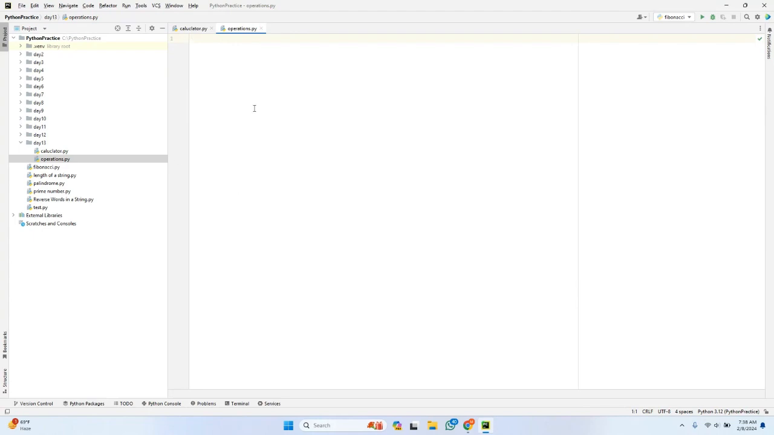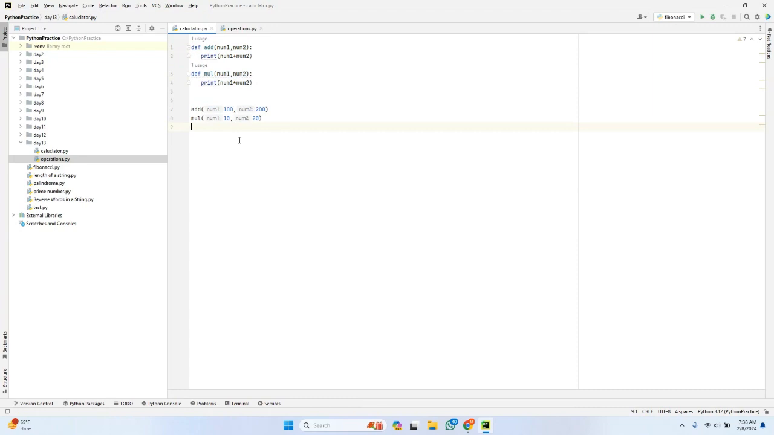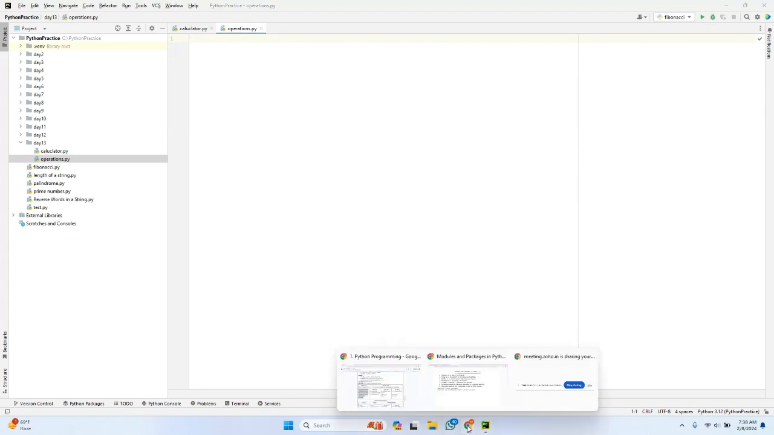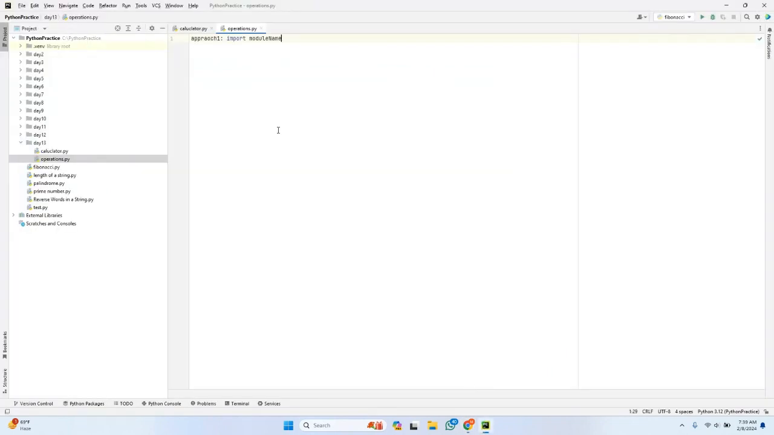Up to now we have seen only calling the functions in the same module. But right now we will see how I can call these particular functions in another module. This module name is operations.py. As I have said, approach 1 is importing the module name. Let me implement the same with this example. From day 13 import calculator.